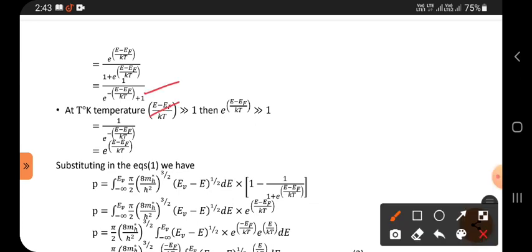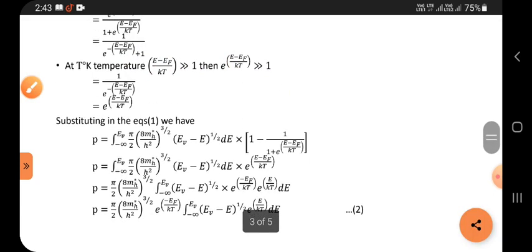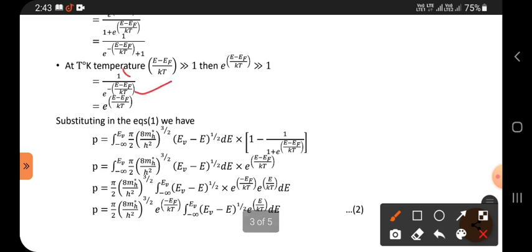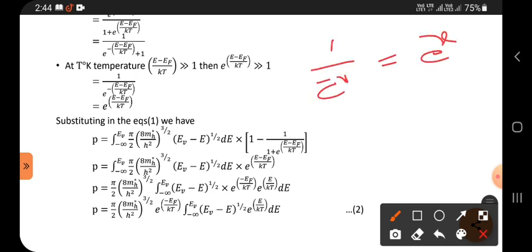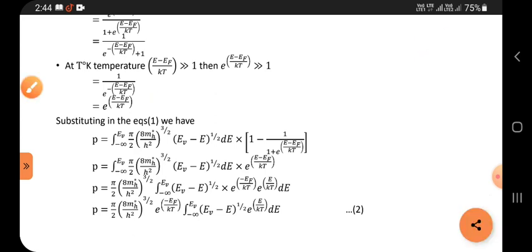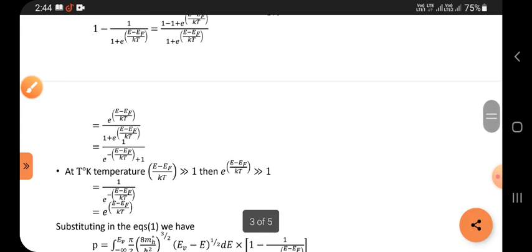Now we have to apply the condition. At a lower temperature, this factor is very much greater than 1, so the exponential factor is also much greater than 1. Then 1 can be neglected. In the downside only one factor is there, so bring it upside. It is now minus, and if you bring it upside it becomes plus: e power of minus x becomes e power of plus x. Now substitute it in equation 1.